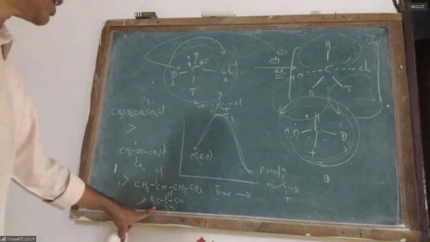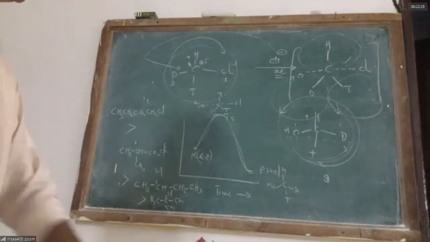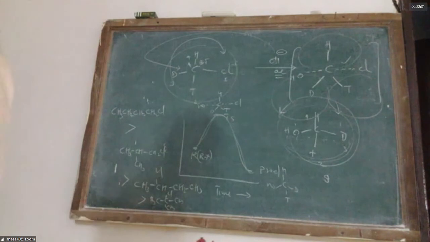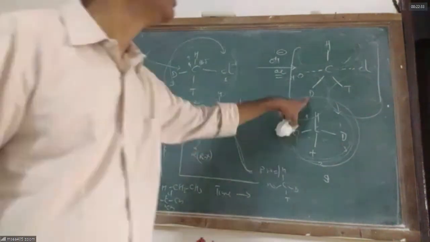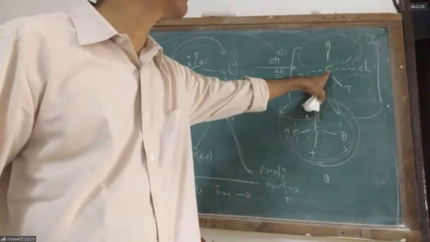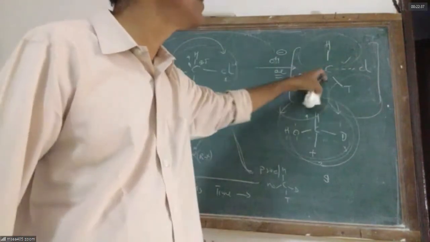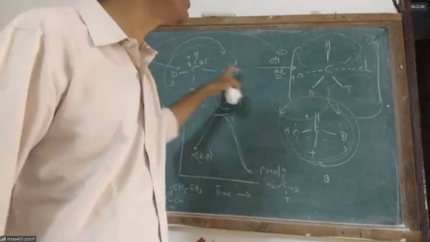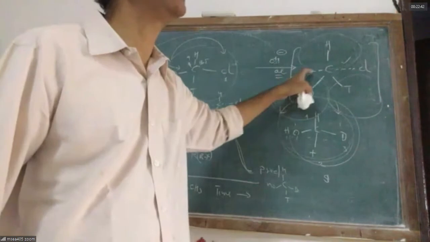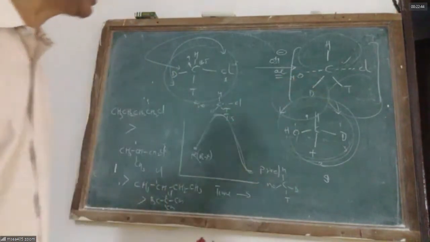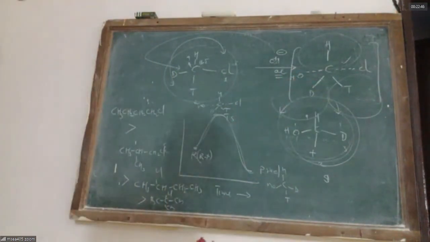Can tertiary alkyl halide undergo SN2 reaction? No. Why can tertiary alkyl halide not undergo SN2 reaction? The tertiary alkyl halide carbon has bulky groups. There is no space for the incoming nucleophile to attack because of steric hindrance. Tertiary alkyl halides never undergo SN2.